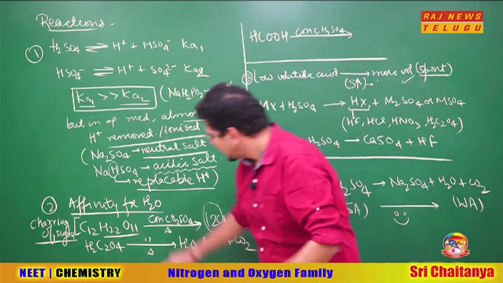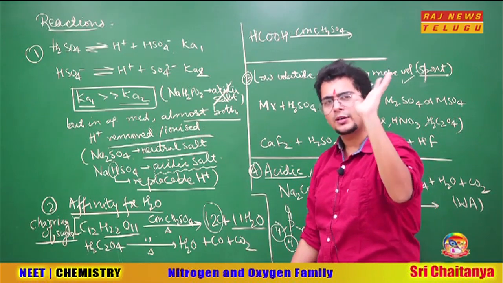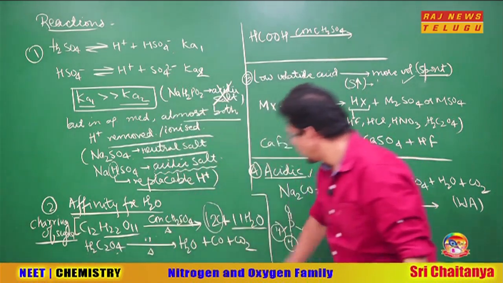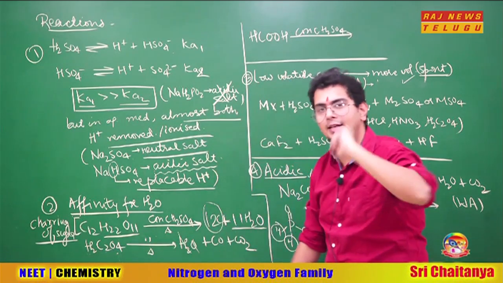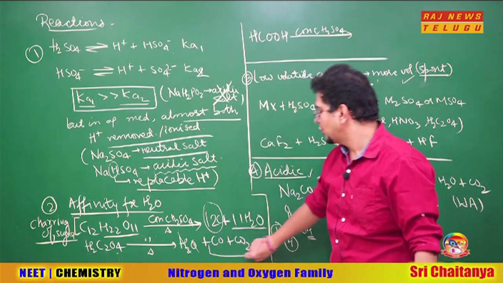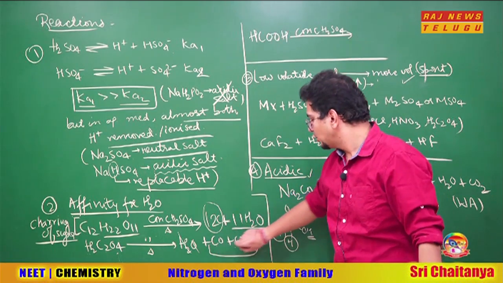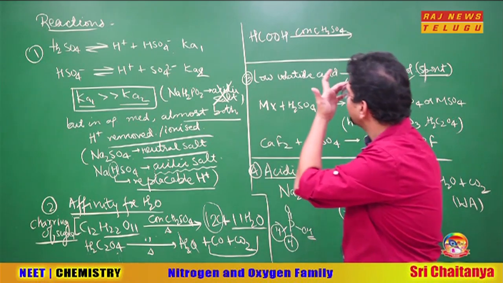Let's take one more example. With concentrated H2SO4, if I take oxalic acid, what will happen? Remove water first. So if H2O goes out, what will happen? C2O3 is left. Now there is no compound like C2O3, so you can write the combination of CO plus CO2. So this is what will be left.